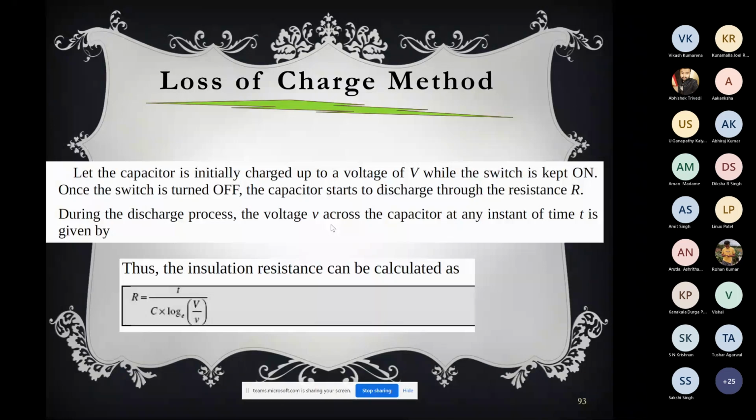During the discharge process, the voltage v across the capacitor at any instant of time can be given by this equation: R equals t by C log V by v. Here t is the time between the two measurements, C is the value of the capacitor, and V and small v are the voltages measured at t equals 0 and t equals small t. By that way, you can calculate R, which is very high.